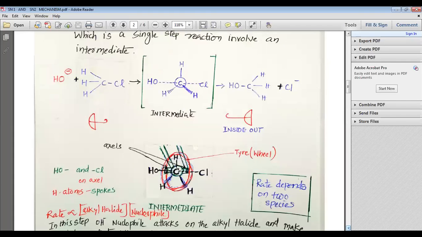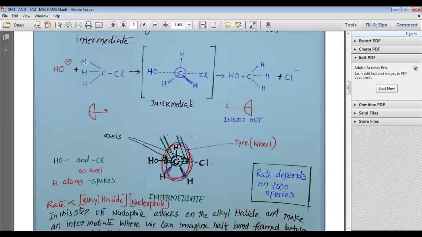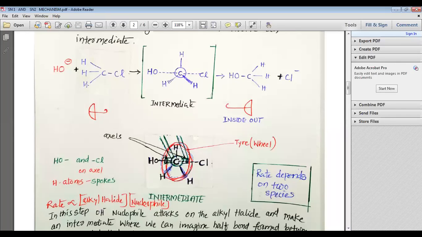Let us understand this step very well. You can see on your screen how the step goes on. First we have a nucleophile OH minus. This nucleophile attacks this carbon, my dear students. When this nucleophile attacks this carbon, you can see here that there are only 3 H atoms present, which are very small in size. So this nucleophile can easily attack this carbon very well.